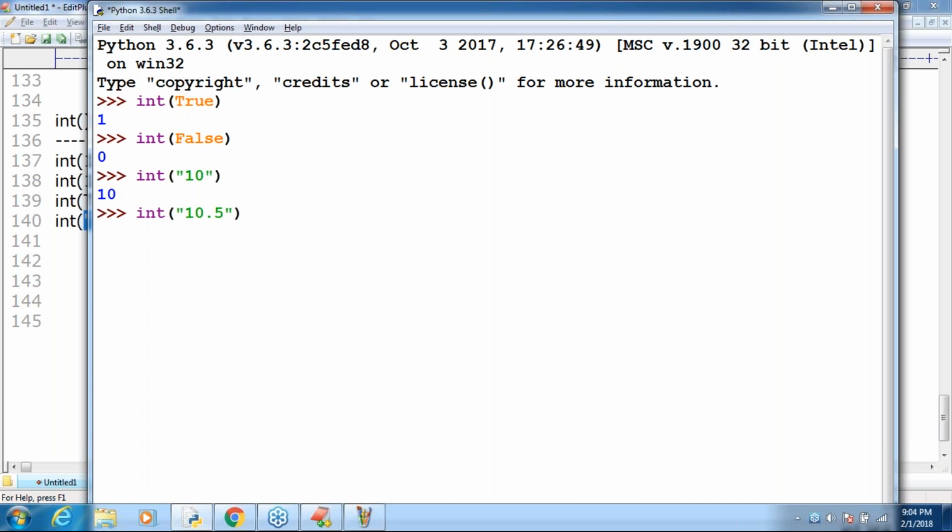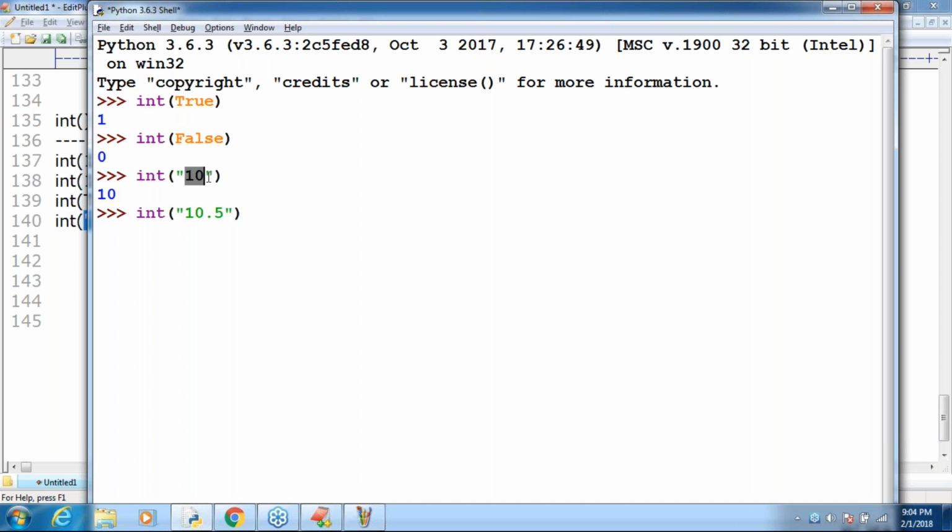Remember, if you want to convert string to int, it is compulsory that the string represents only an int value, and that int value should be in base 10 only.